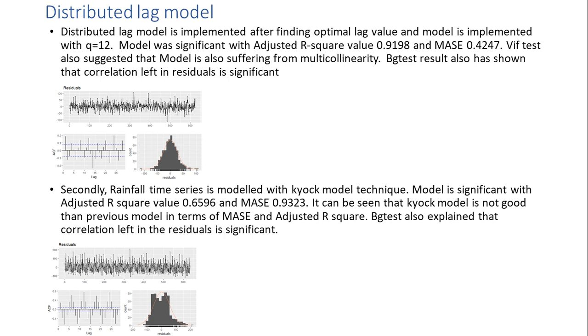After the basic DLM model, the Koyck model is implemented, and it is seen that the model is significant with adjusted R square value of 0.65, which is less than the previous model. Also the MASE value is 0.93, which is much higher than the previous model with lag length 12.